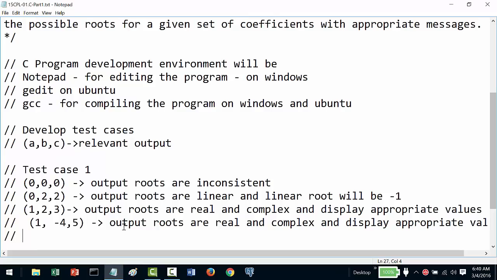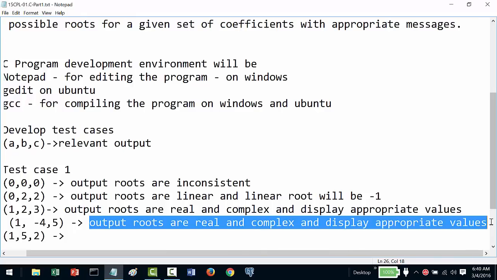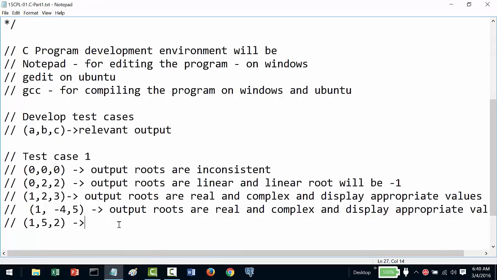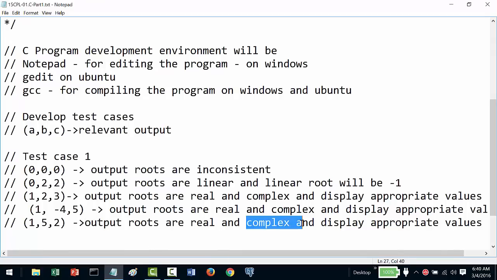Suppose my values are 1, 5, and 2. In this case my b square is 25, so 25 minus 4ac, which is 8, gives 17, and I'll get the square root of 17. So my roots will not be complex, but real and distinct. I have to make sure that the program at least works for these results.